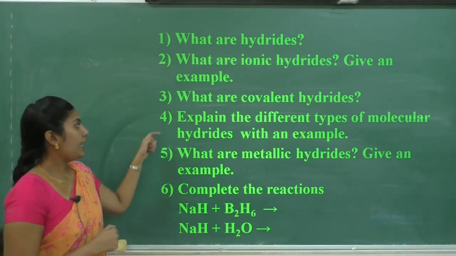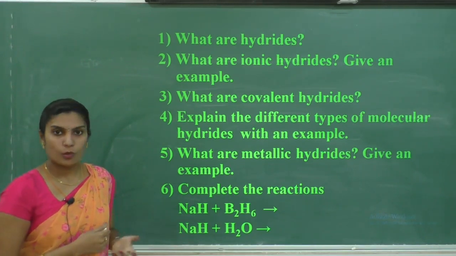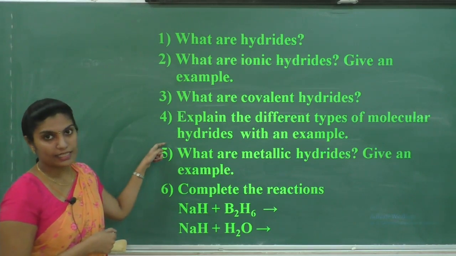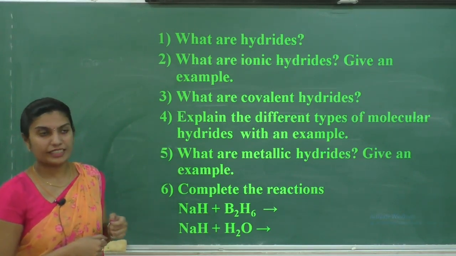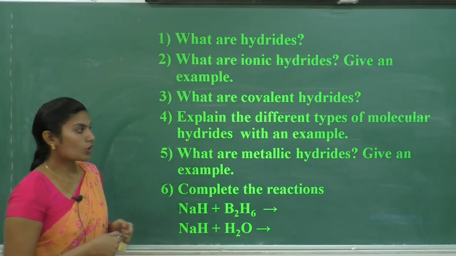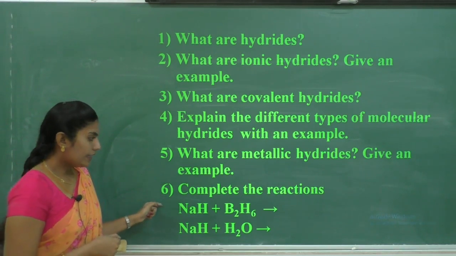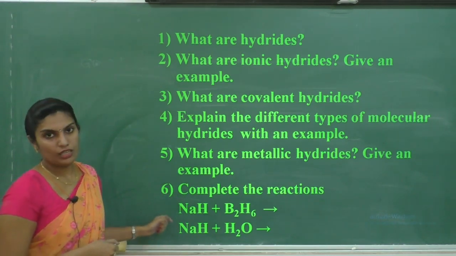Explain the different types of molecular hydrides. Molecular hydrides are nothing but covalent hydrides. Write an example for each type of hydride. Next, what are metallic hydrides? Give an example. Next, complete the reaction. Try to complete these two reactions. Cleared?